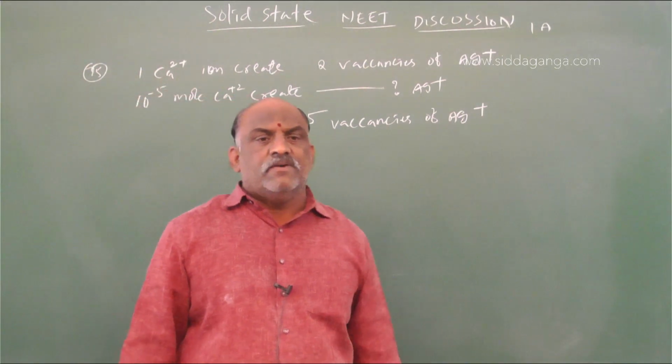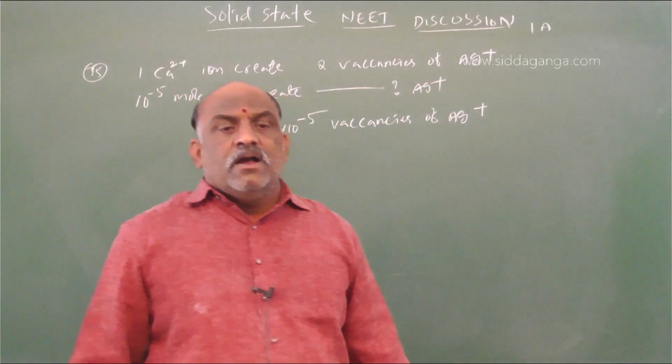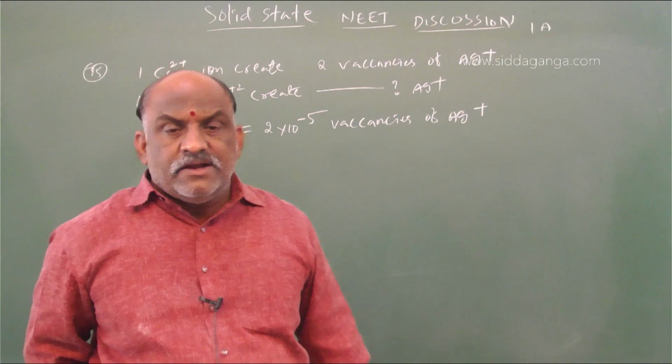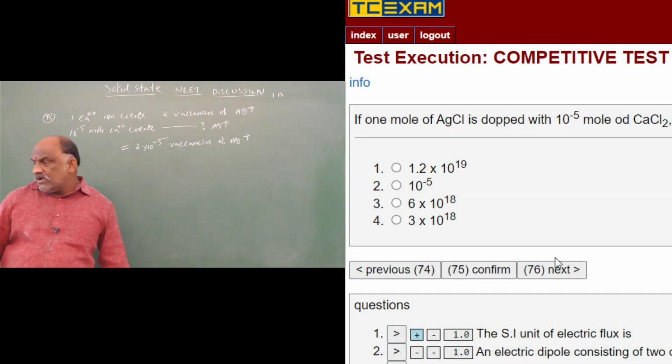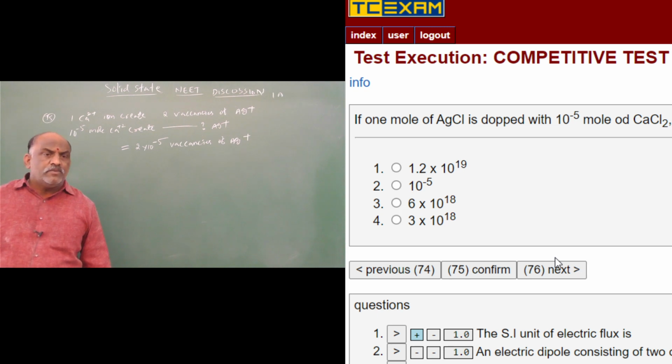Then what do we have to calculate? The number of Ag+ ions lost from the lattice. Once you go through the question, 1 mole of AgCl is doped with 10 power minus 5 mole of CaCl2. The number of Ag+ ions lost from the lattice.